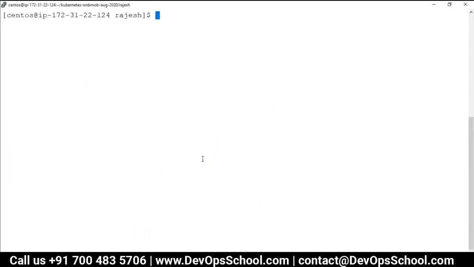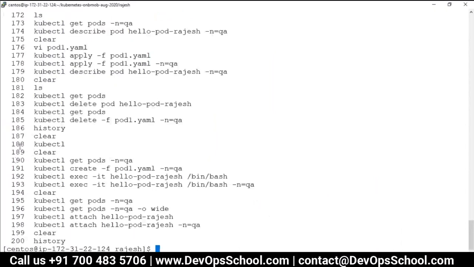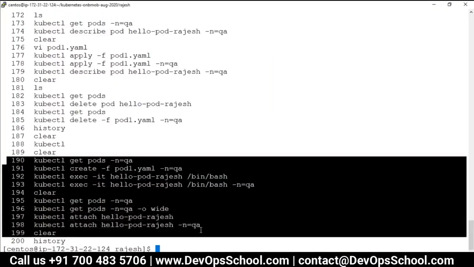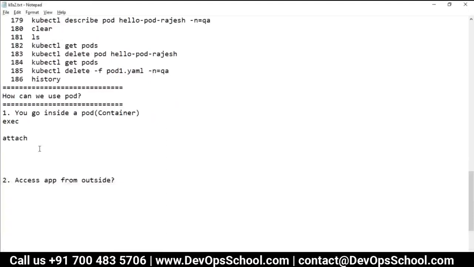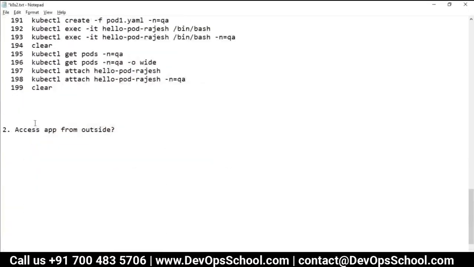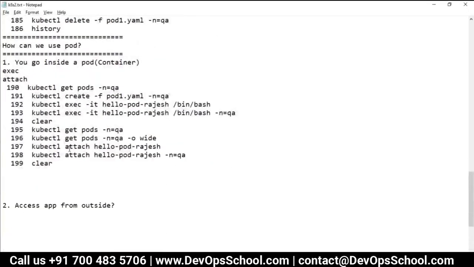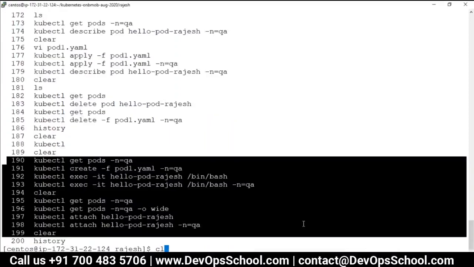So let me store these commands for you to try it out. So yes, if you want to use it, you can use it. So this is the attach and exec. Now guys, the question is, how do we see the logs of the containers? For that also we have a command for pods.